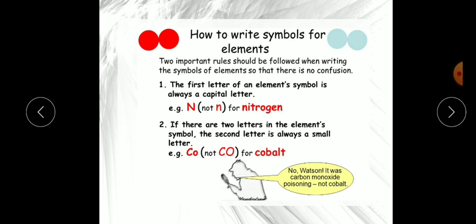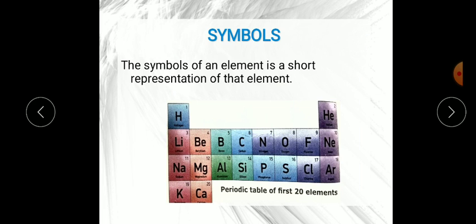Now, for example, the hydrogen spelling starts from H, and helium also starts with H. The first letter of both spellings is the same.